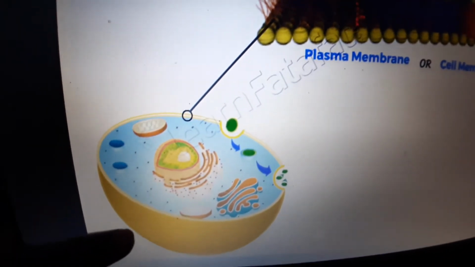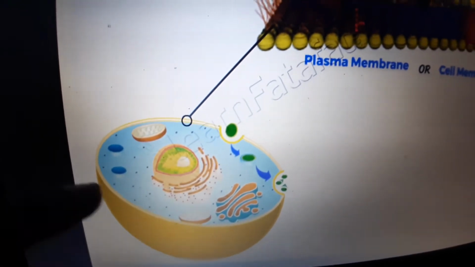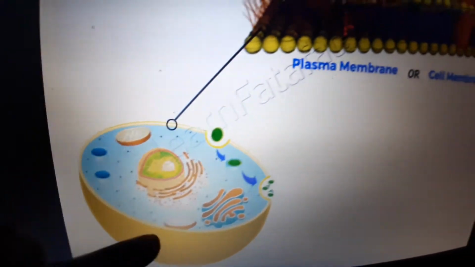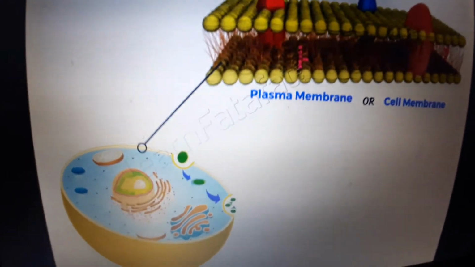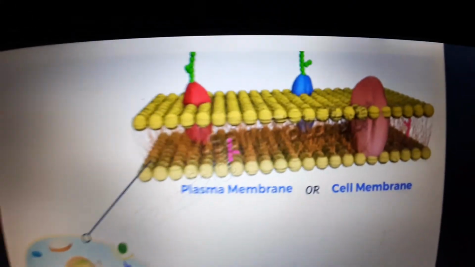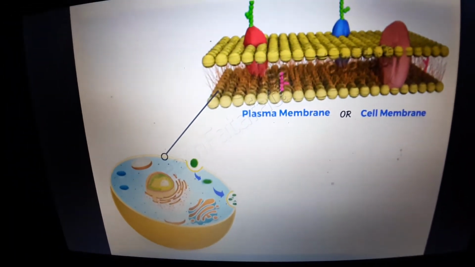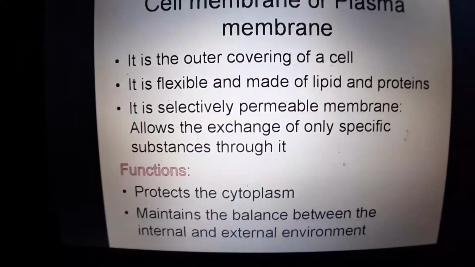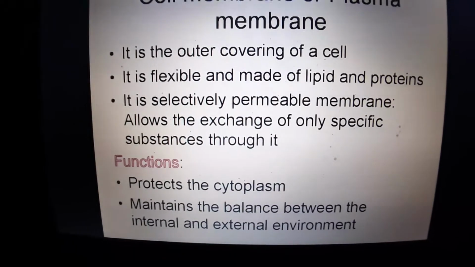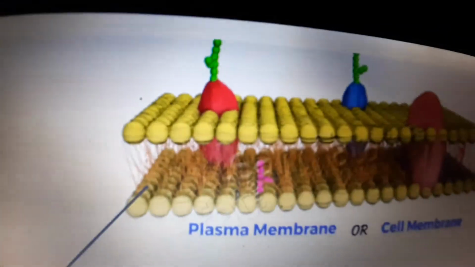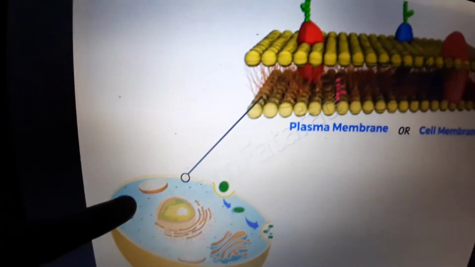Just as a house has gates and all, so that it protects the people inside the house, in the same way, the cell membrane protects the cytoplasm and all the contents in the cell. It is made up of proteins and lipids. Further, what does it do? It only allows exchange of specific substances through it. Does it allow everything to enter the cell?